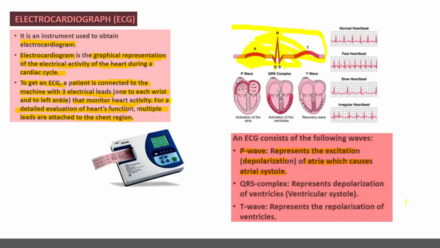The QRS complex represents depolarization of the ventricles, which occurs during ventricular systole. Then the T wave represents repolarization of the ventricles. When ventricles reach the relaxed state, the T wave is generated. Look at the wave. It is slowly narrowing or decreasing. This represents the repolarization of the ventricles.